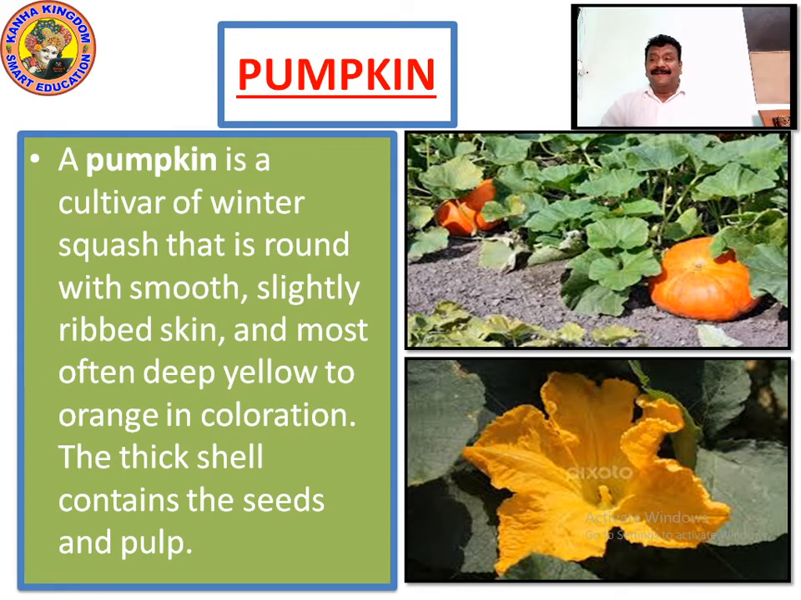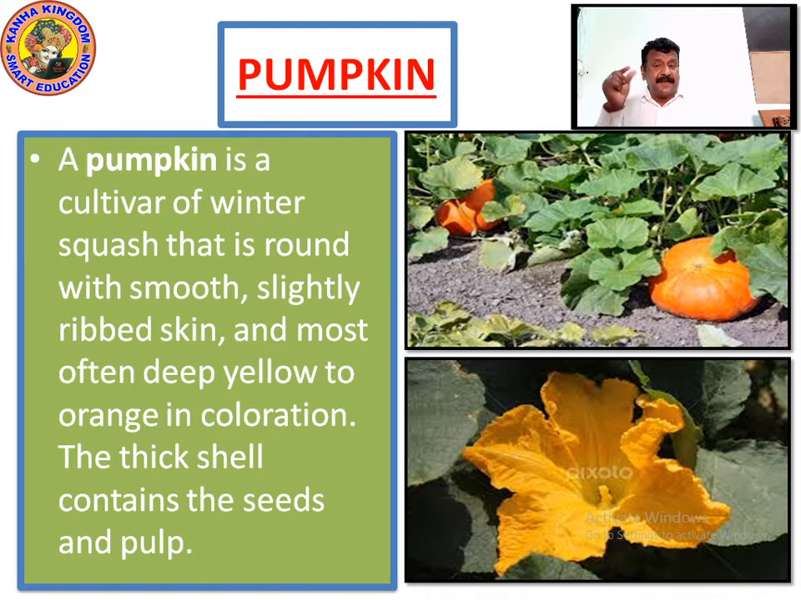So now let's see the flowers. The flowers are orangish in color. We can see orangish fruit with orangish flowers. So pumpkin is a cultivar of what? Of winter squash. It comes in the winter season. It has a round, smooth, slightly ribbed skin and most often deep yellow to orange in coloration. The thick shell contains the seeds and pulp.